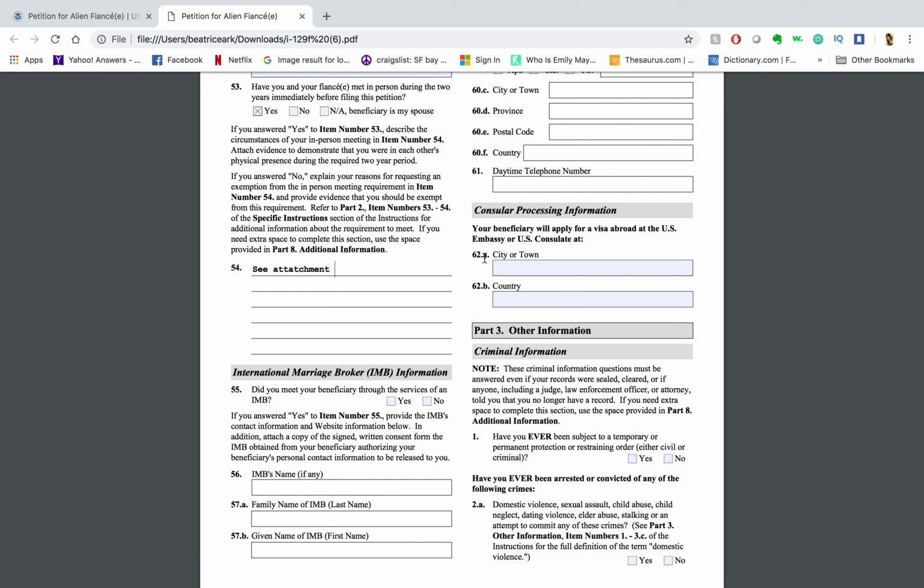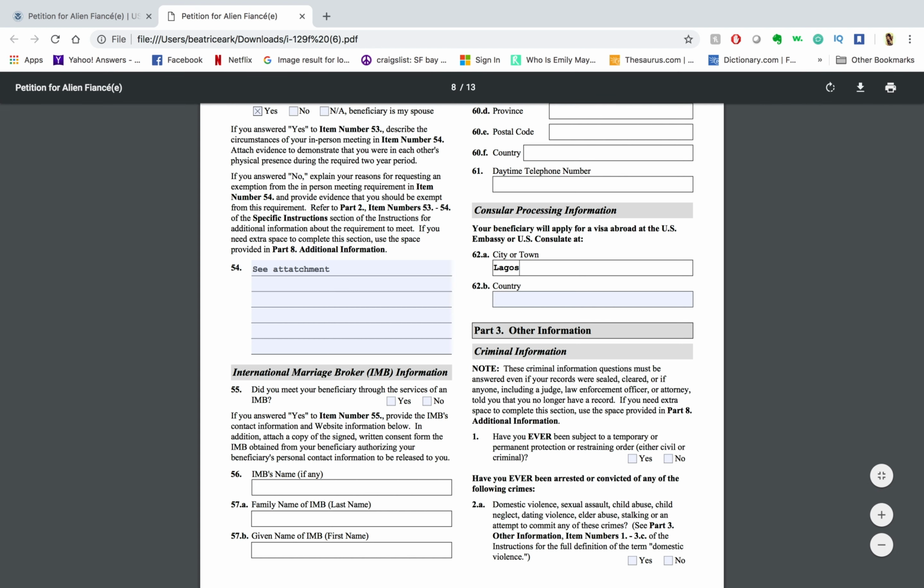So going to number 62A, it says your beneficiary will apply for a visa abroad at the U.S. Embassy or U.S. Consulate at, and you put in where their embassy is going to be. So his is going to be in Lagos, and it's in Nigeria.